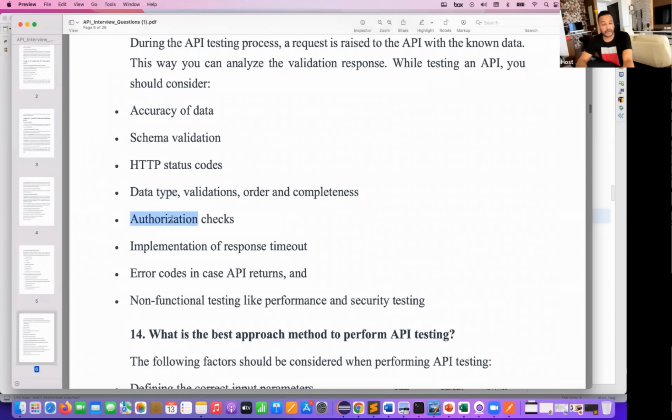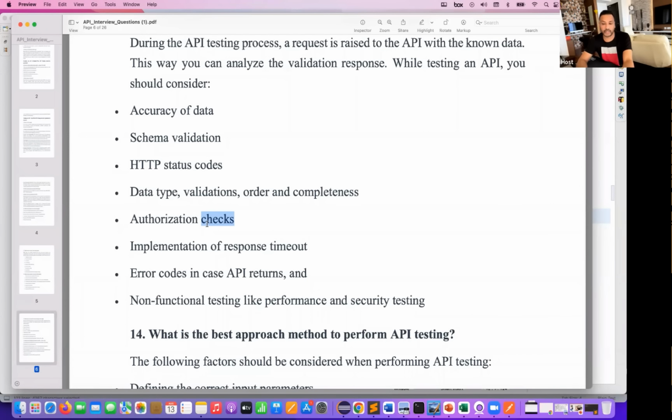Authorization checks are very important because let's say you are hitting some API and, without username and password, you are able to hit that API. It means anyone can simply hit the APIs. Anyone can make the payment. Anyone can get your order details. So let's say I go to Amazon APIs, Amazon.com, and say, okay, fine, where username is equal to Naveen, give me all the orders of Naveen. Immediately the Amazon side will ask, hey, do you have the username and password for Naveen? If you have it, then only the server will give you the response. Then only the APIs will give you the proper response. So you have to make sure that authorization checks are important.